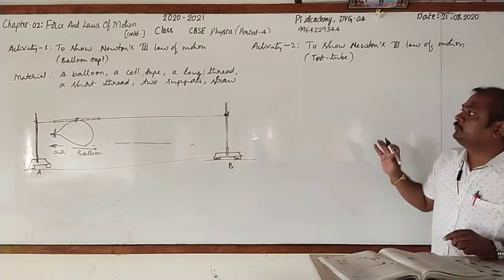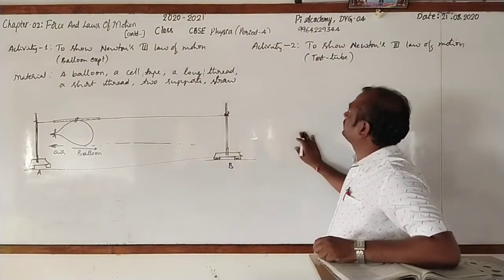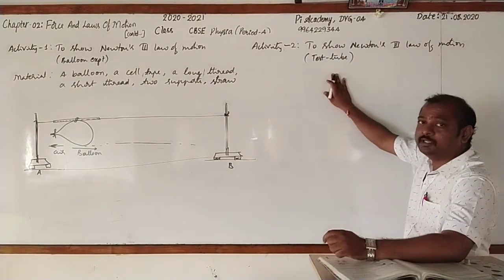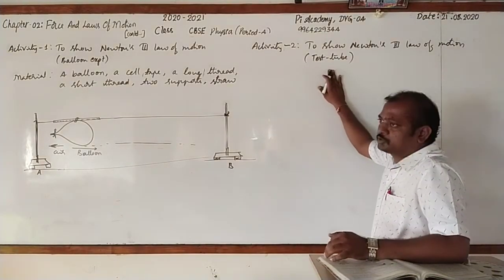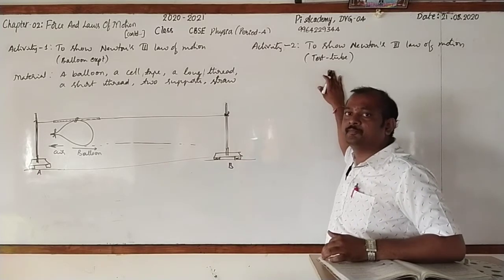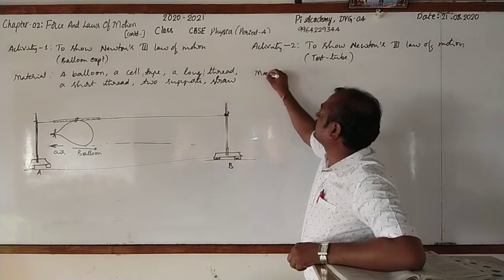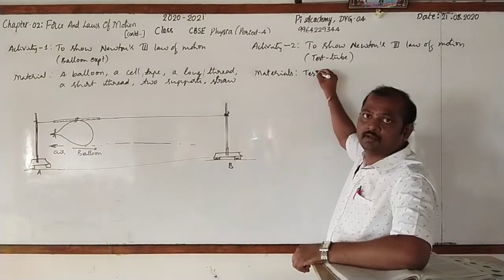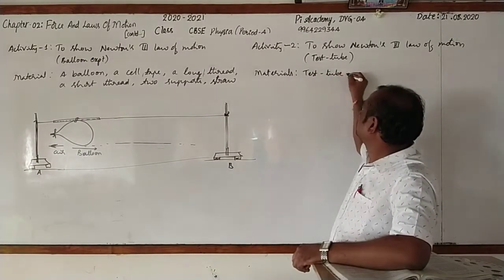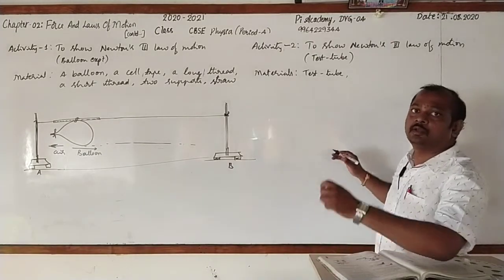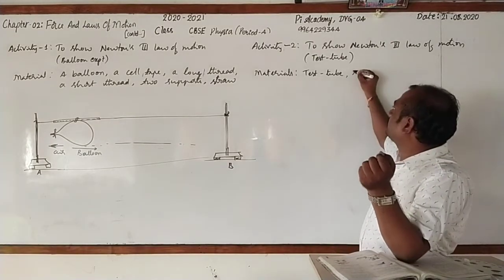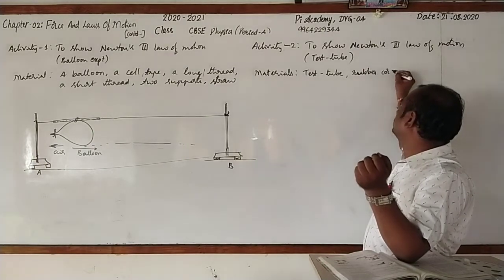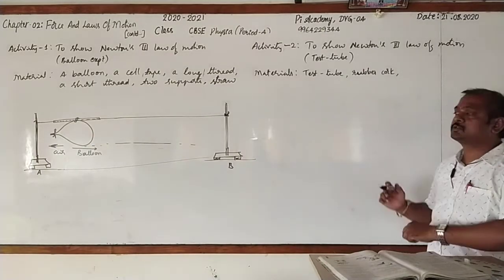Yes. Now we are moving to another activity. In this activity also we are going to show Newton's third law of motion, but here we will use a test tube. Along with that, we need some more materials. Here, write the materials required. One is obviously a test tube, and another one is a rubber cork having no hole, to close the mouth of the test tube.